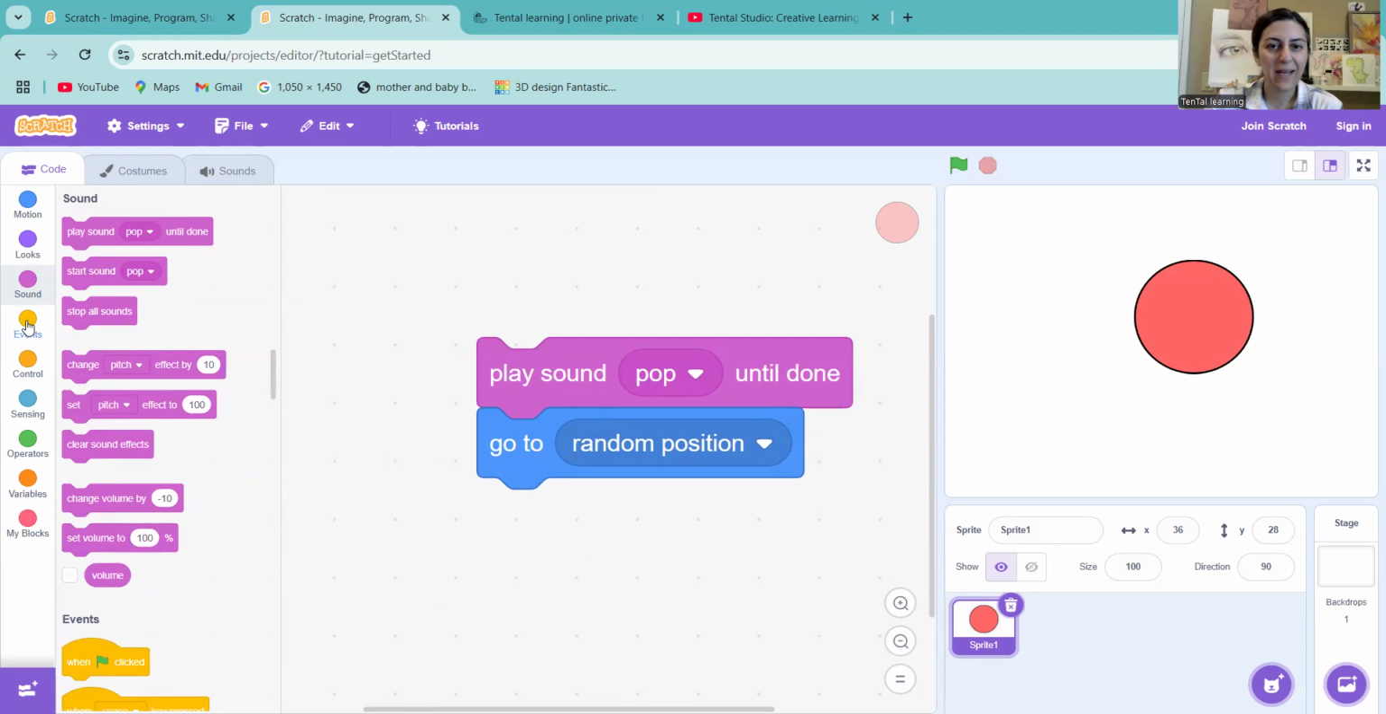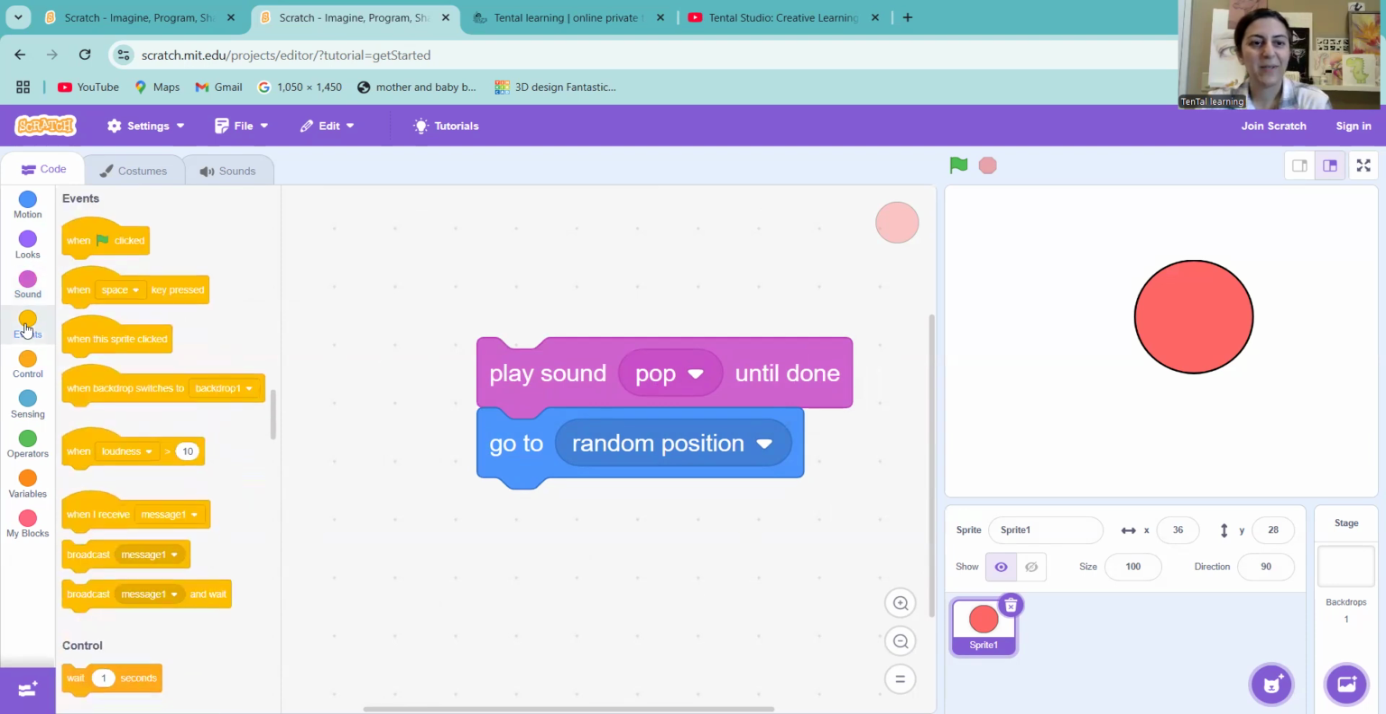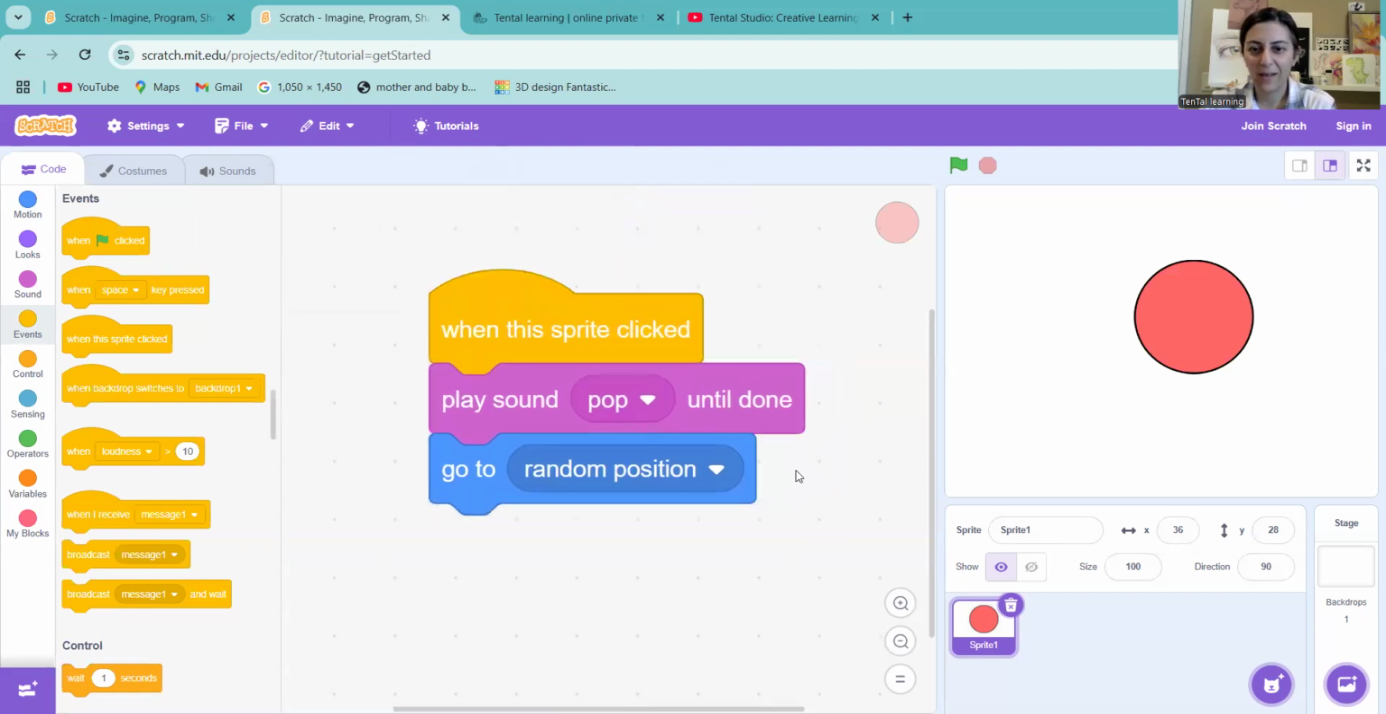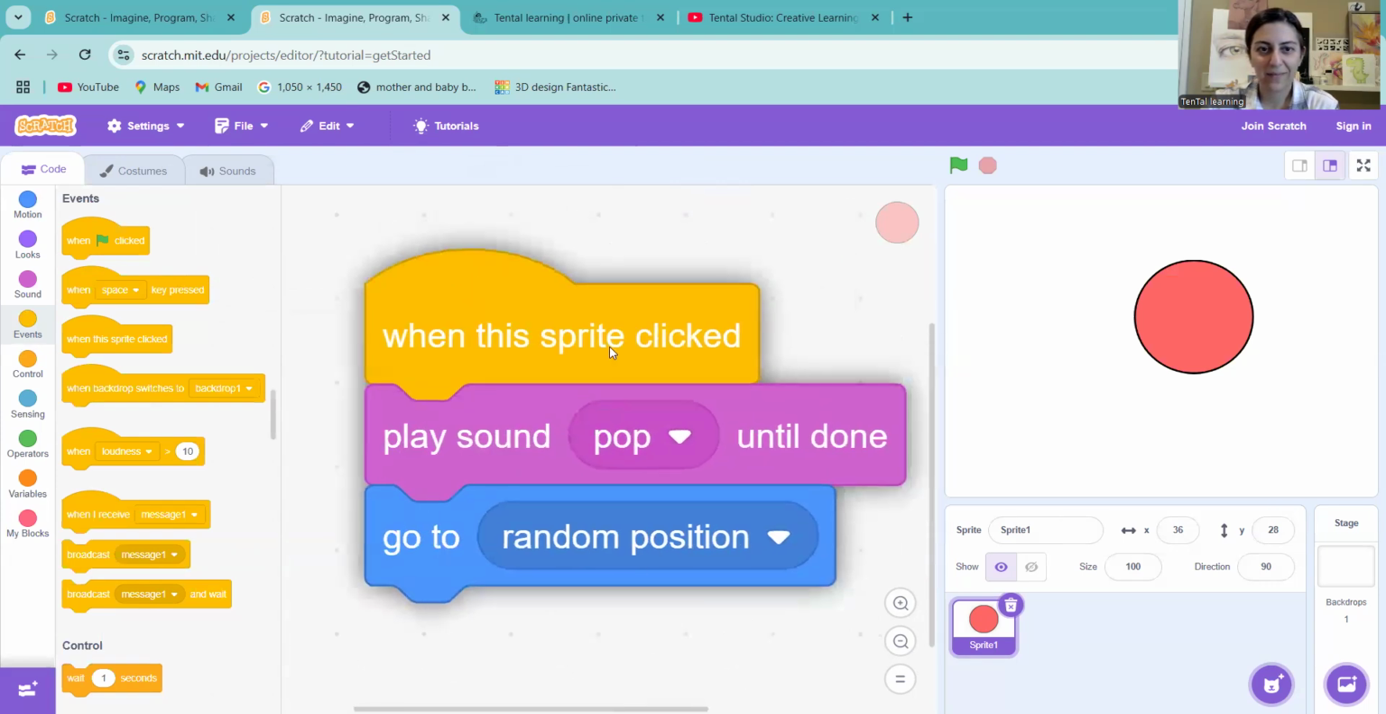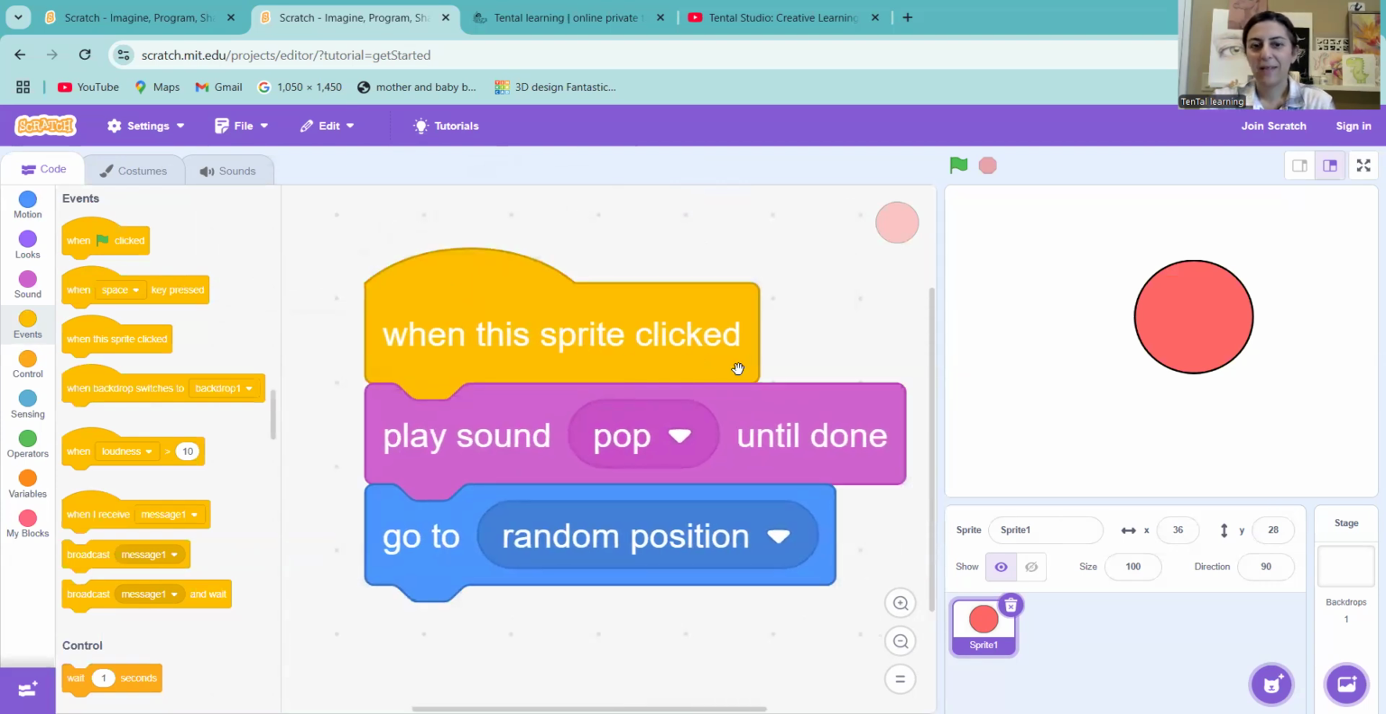The next thing and the last thing almost is this yellow circle. So click the yellow circle and grab the third code. So we want to drag and drop it and kind of attach it to the rest of the ones that we had. So now when we click the circle, it will move.